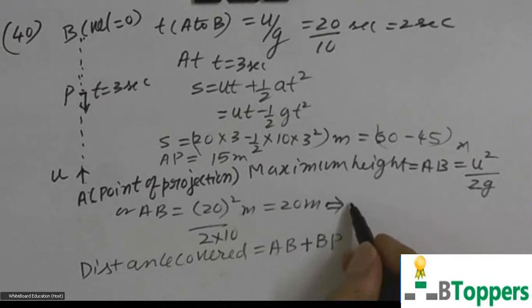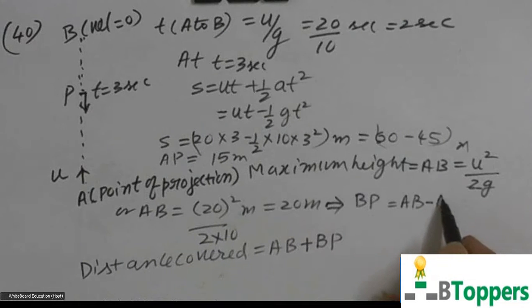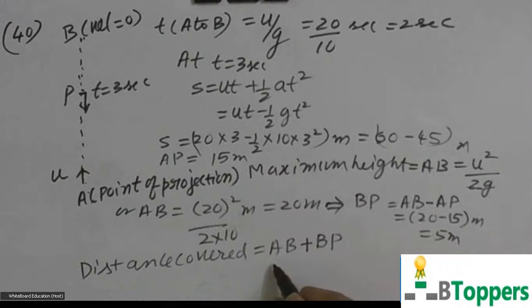Here you can write distance from B to P is equal to distance from A to B minus distance from A to P. That will be 20 minus 15 meters, or 5 meters. So distance covered in 3 seconds is equal to AB plus BP, that is 20 plus 5 meters, or 25 meters.